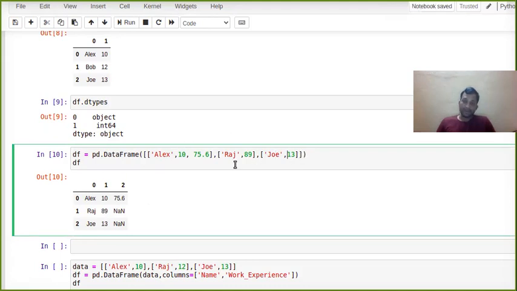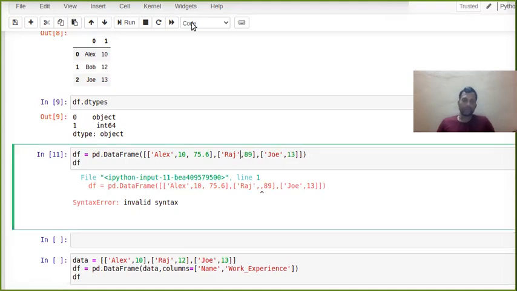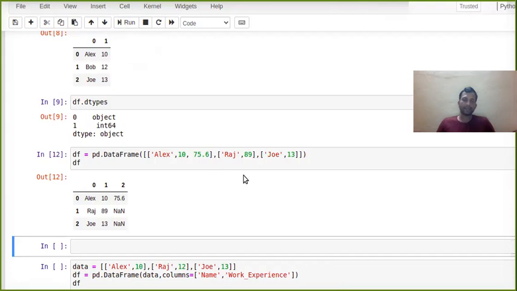Since it does not have a third value, it gave None. If someone asks, if I want to store the third value, what can I do? It won't come like that. You have to give sequentially: first value, then second, then third. Like that it came.